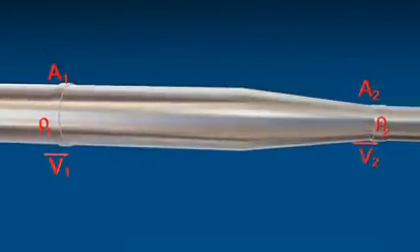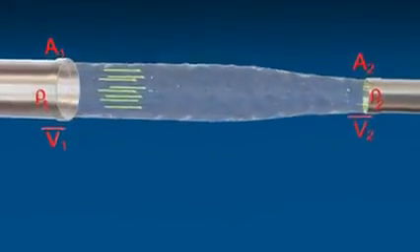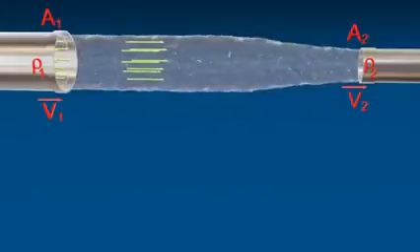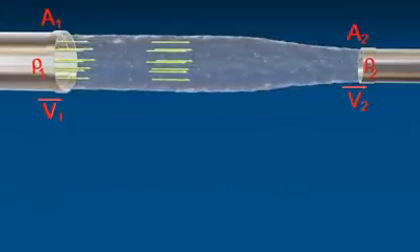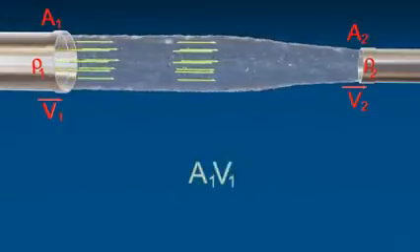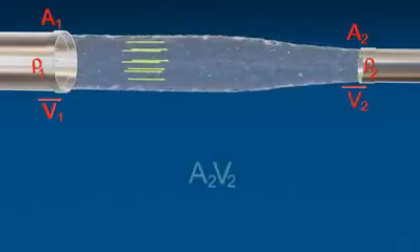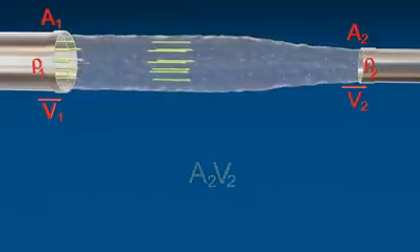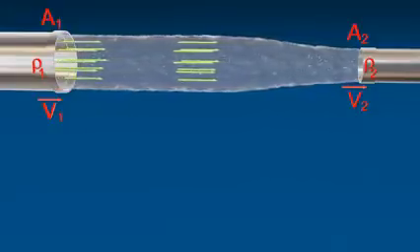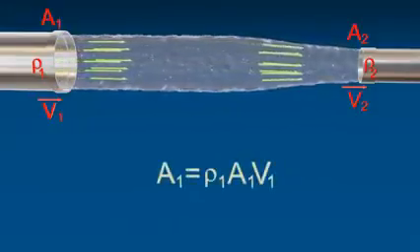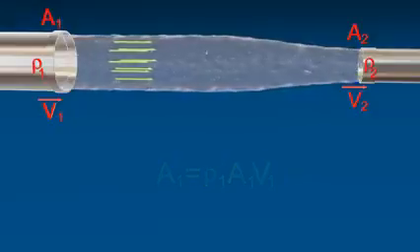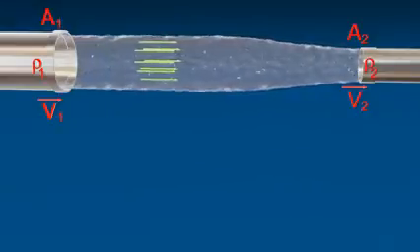Consider a fluid moves through a tube of area of cross-section A1 and A2 respectively. The volume of water entering A1 per second and the volume of water leaving A2 per second. Therefore, mass of liquid entering per second at A1 and mass of liquid leaving per second at A2.